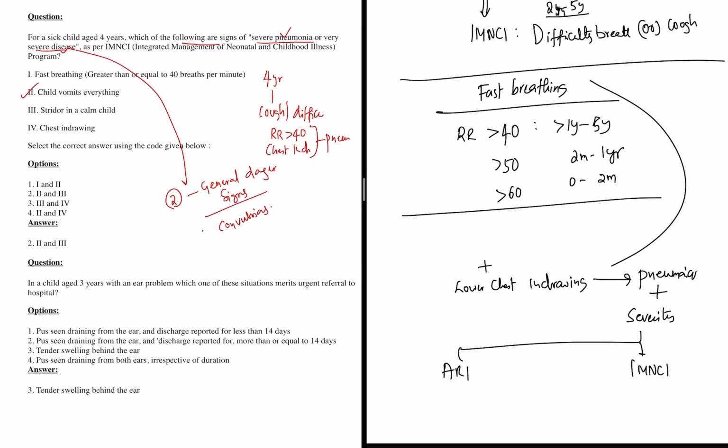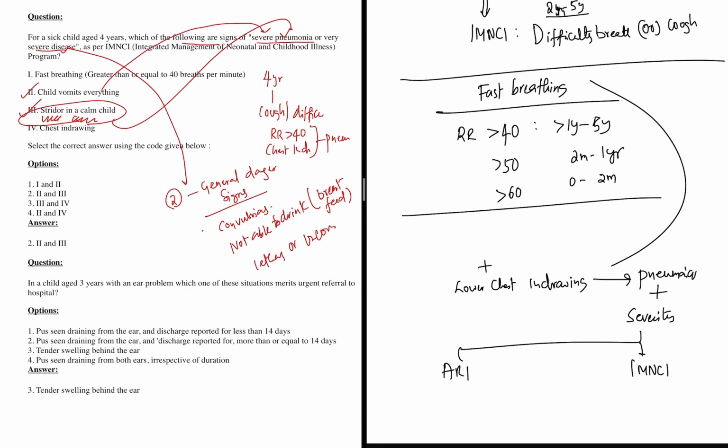Apart from that, if the child is not able to drink, if the child is small, not able to breastfeed also matters, not able to breastfeed. And if the child is lethargic or unconscious, that is also a general danger sign. If these are present, then automatically we'll say that the person is having severe pneumonia or very severe disease. And the other criterion is any stridor in a calm child itself is a danger sign. So the correct answer here is 2 and 3.